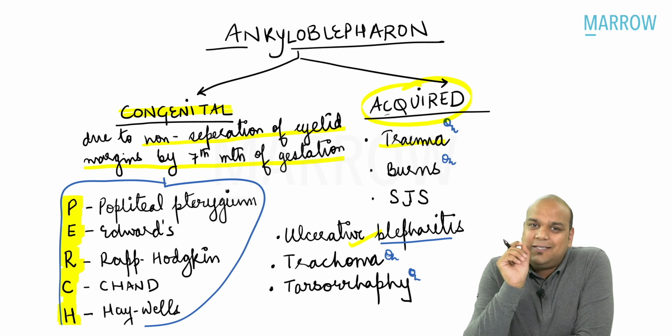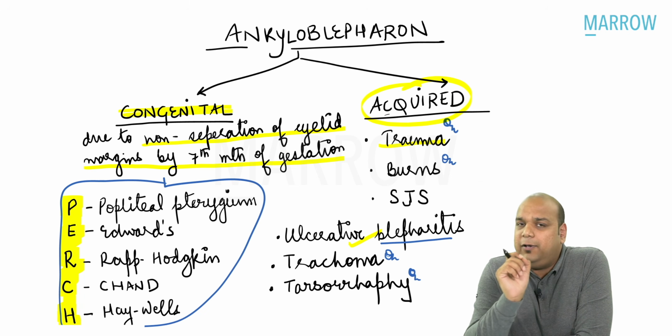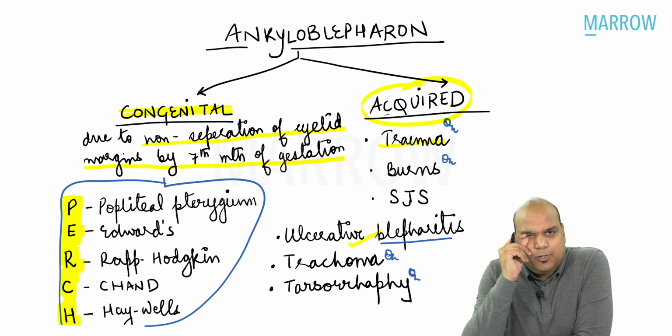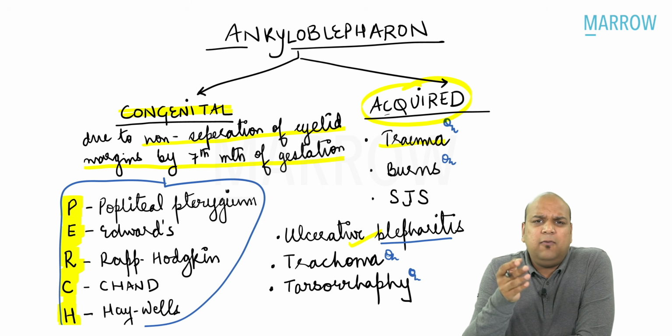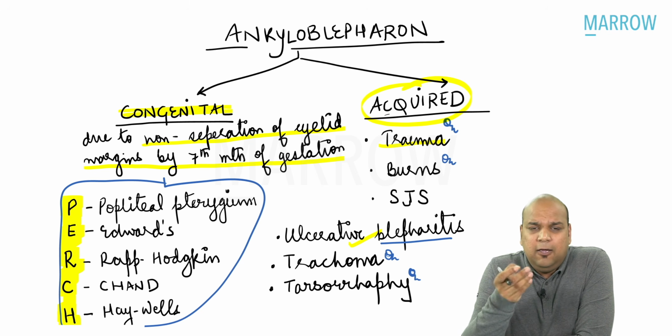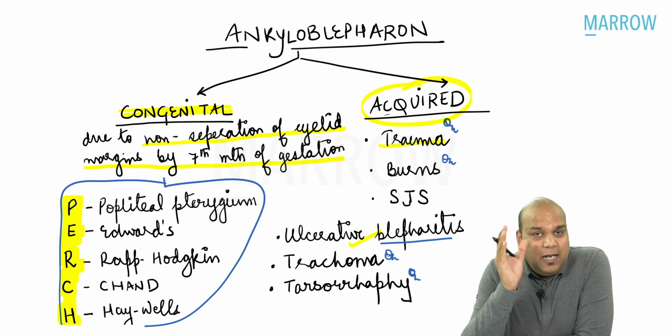So all these things can also lead to ankyloblepharon in rare cases. And tarsorrhaphy, that is surgical closure or surgical fusion of the upper and the lower eyelid, which may need to be done, let's say, in cases of Bell's palsy. In Bell's palsy, when there is paralysis of orbicularis oculi muscle, there is lagophthalmos.